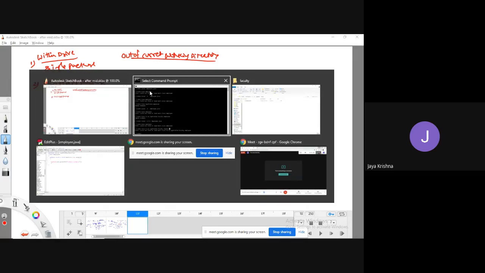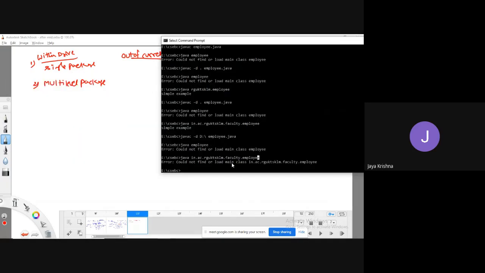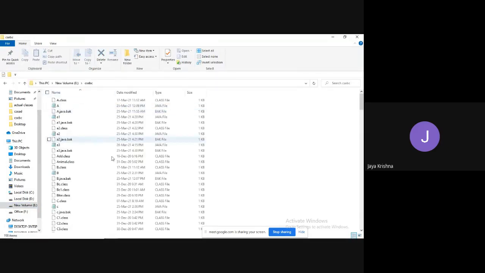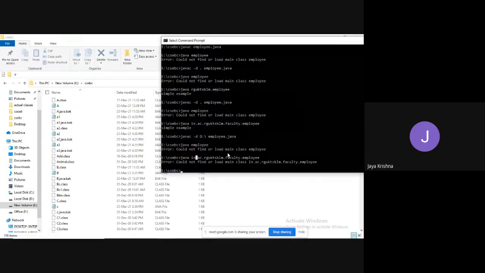Let me go for the code. It is trying to call the in folder in the current directory. That in folder itself is not available, right? I have deleted that. In E drive, CSCBC, that in folder itself is not available. That is the reason we are getting the error.